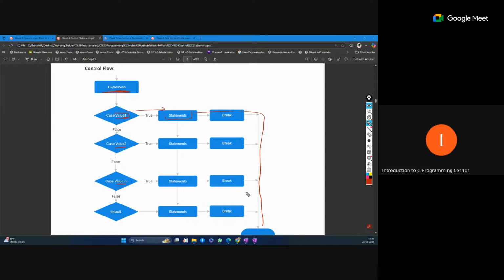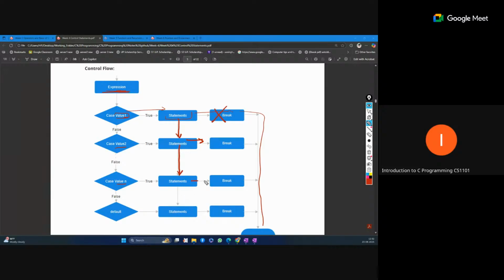Our flow will skip all the remaining statements of the other cases. But if the break is not there in our statement, then the flow will directly jump to the statement of another case. Then again it will check whether the break is there or not. If not, it will move to the next statement of the next case.